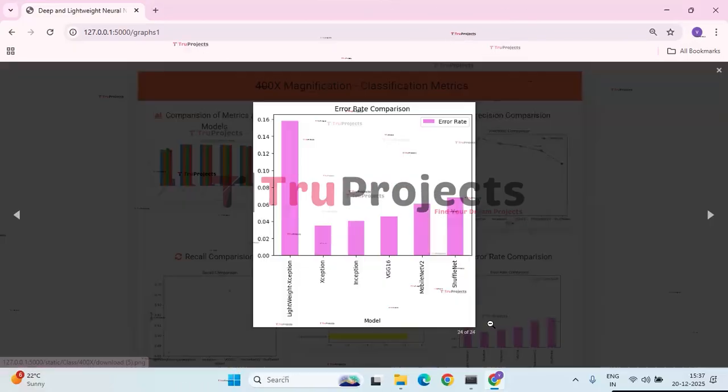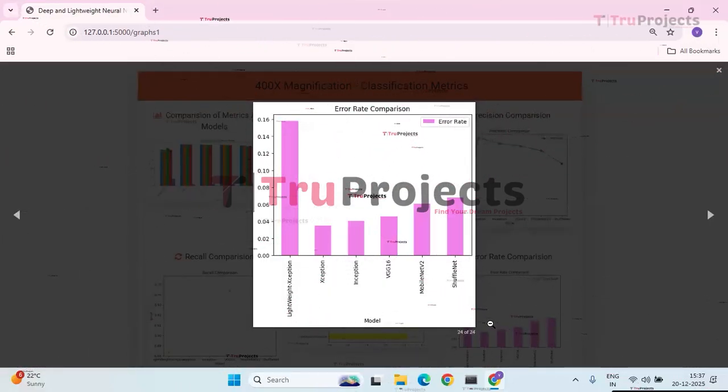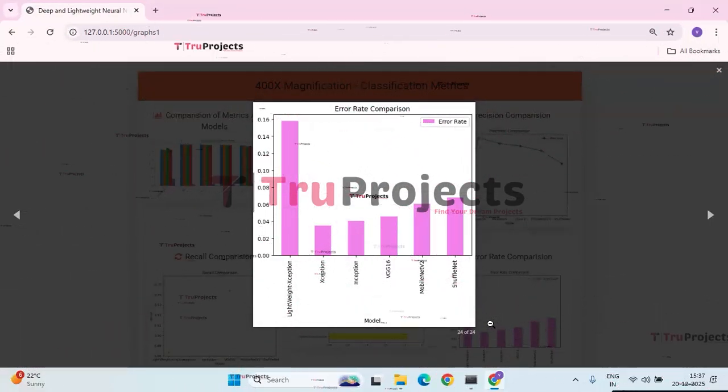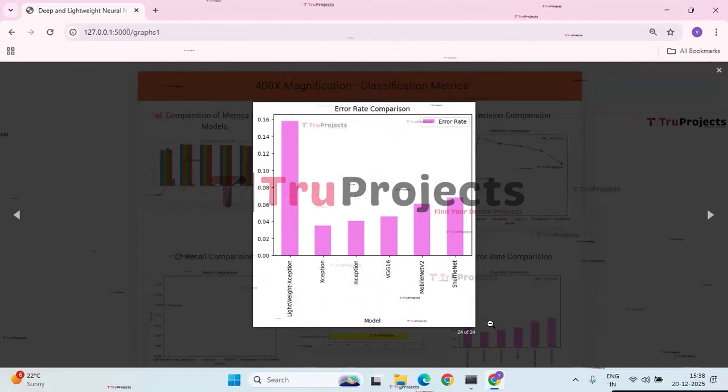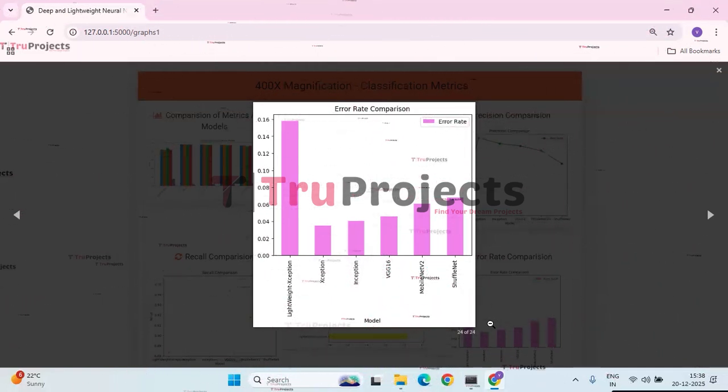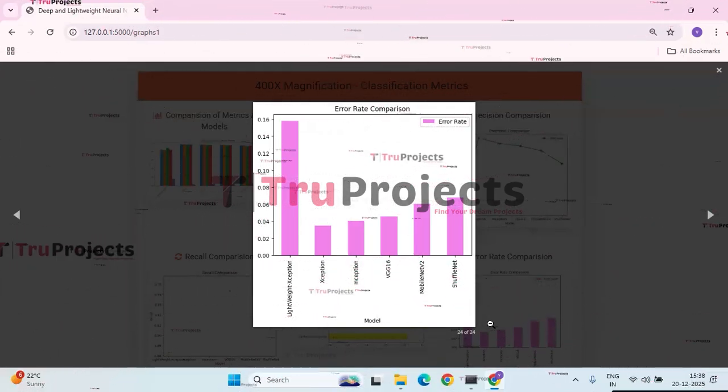Next, we have the error rate comparison graph. This graph compares error rate across different deep learning models. Xception has the lowest error rate, indicating the best performance. Lightweight Xception shows the highest error rate, while other models fall in between.